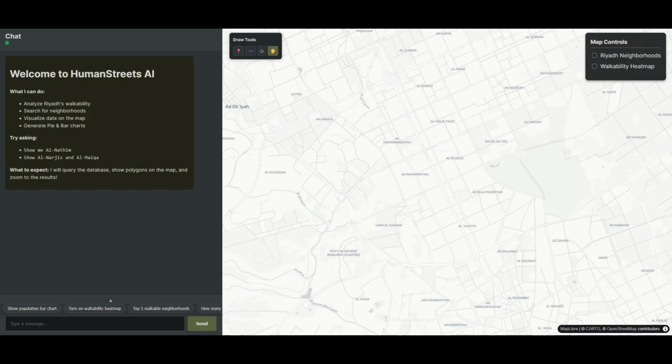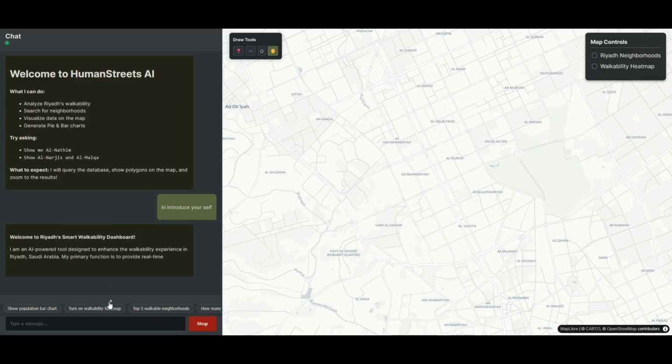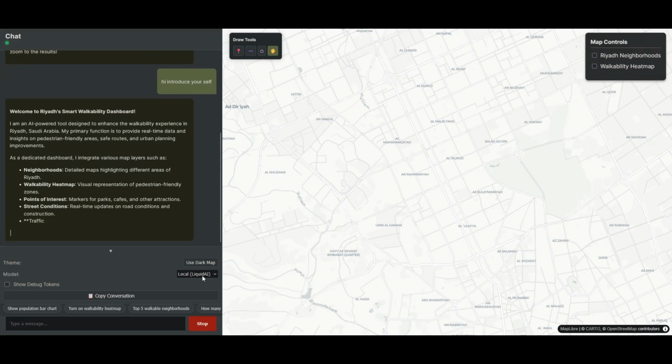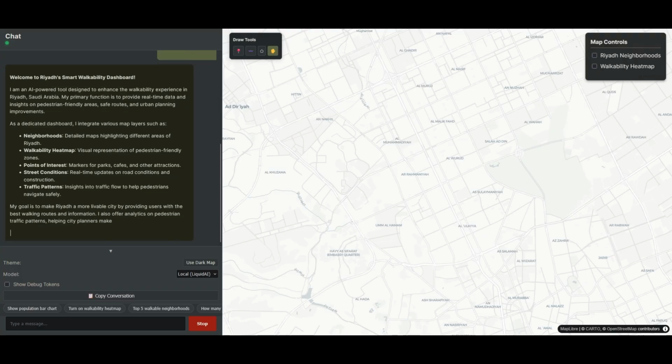Assalamu alaikum. My name is Prince Farhan, and I will be giving an overview and a brief tour on the dashboard. So as you can see, we have two main components: the chatbot that interacts with the map. The map here, for the front end, we use actually React, and for the map, we use DeckGL for its fast performance in showing spatial visualization. So you can see the model we use here is a local model called Liquid AI, and it's a tiny model, only 1 billion parameter.